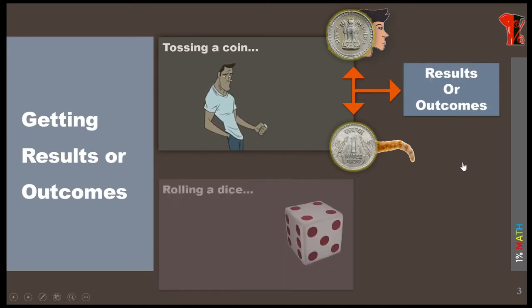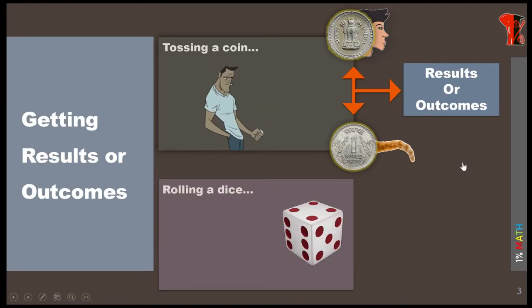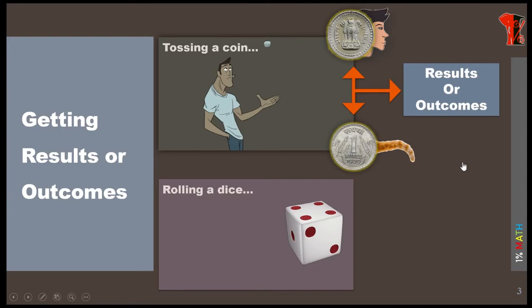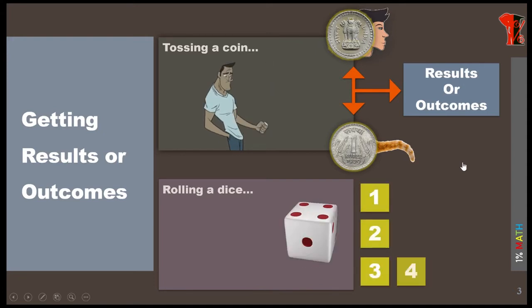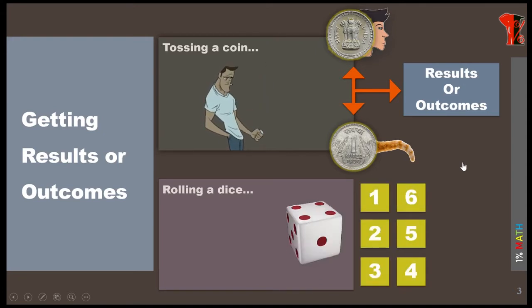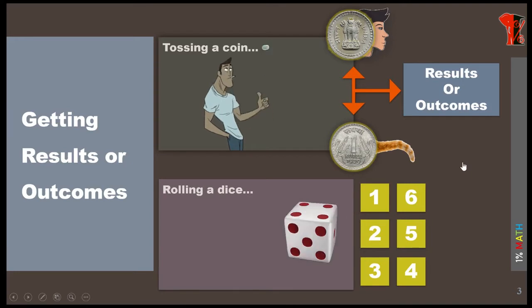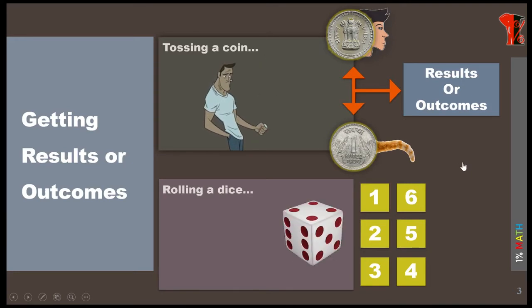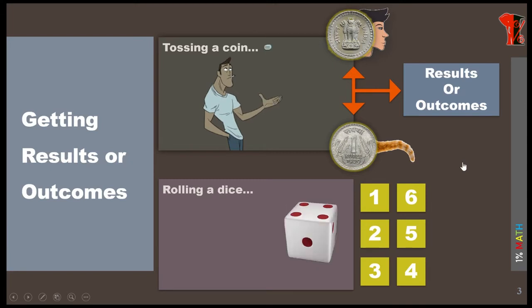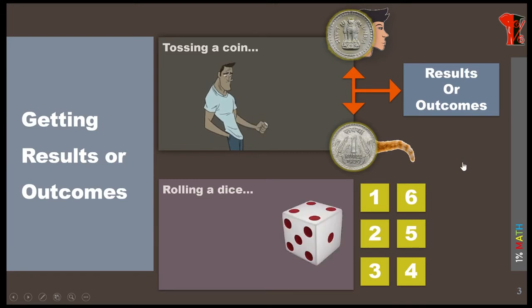Let us take another example. We'll take a die. If you roll a die, you all know that there are 6 faces on it, so we will get a digit from 1 to 6. Here 1 to 6 are called results, whereas in the previous example, when you toss a coin, head or tail are considered results. We can also call these outcomes. Let us go to the next concept.